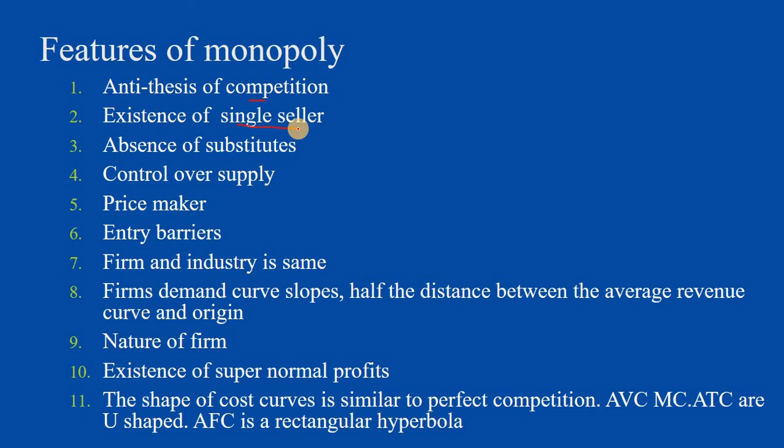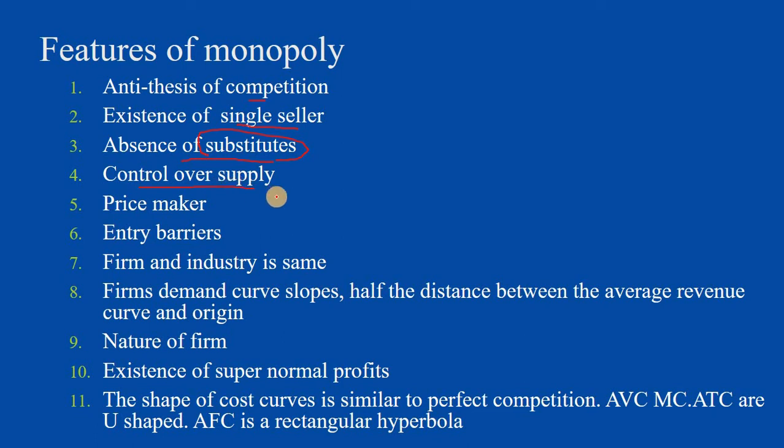So he has single control over the market, and there is an absence of substitutes, no substitute for his product. And what I said, the cross elasticity of demand is zero, and because of this the buyers have no alternatives, so cross elasticity becomes zero in the monopoly. And he has control over the supply, so he will control the output and the supply in the overall market.